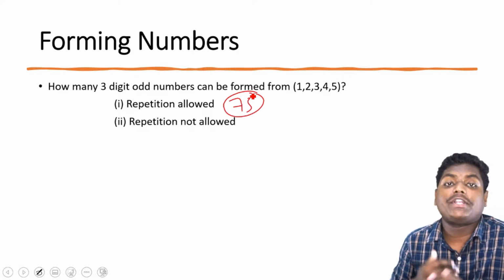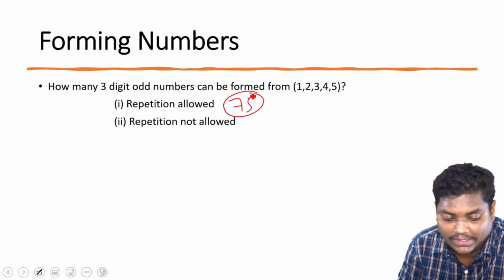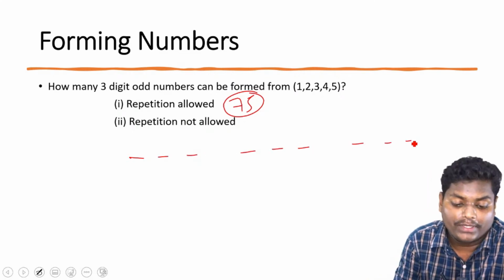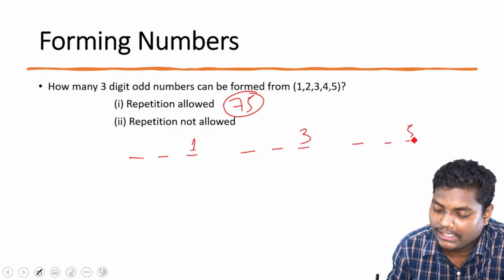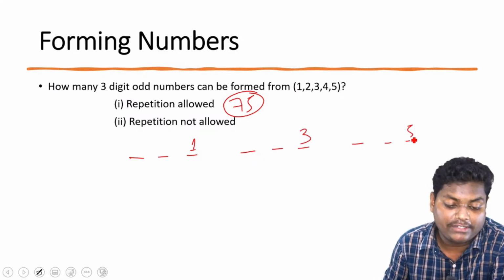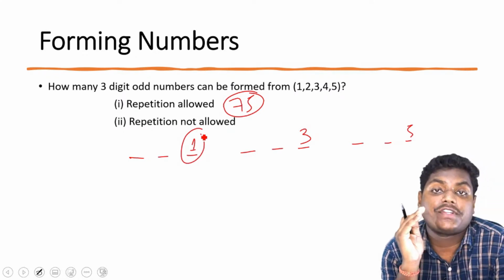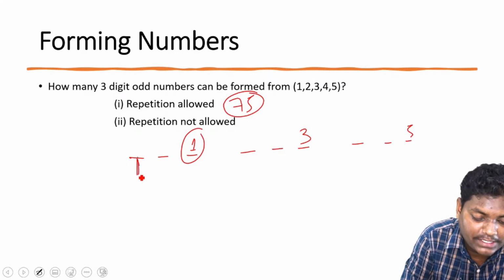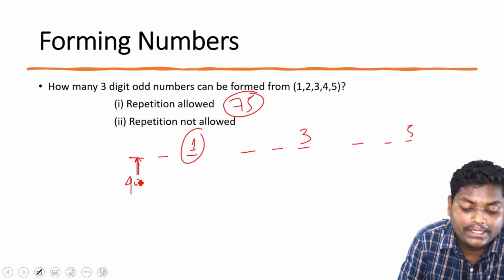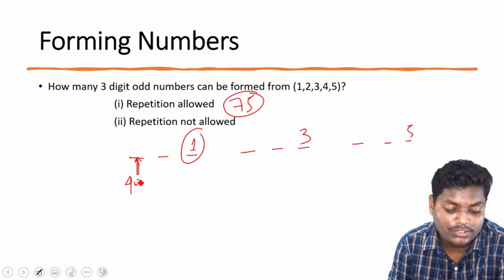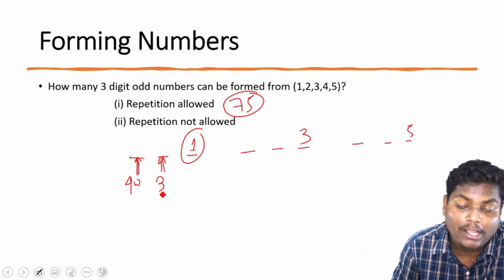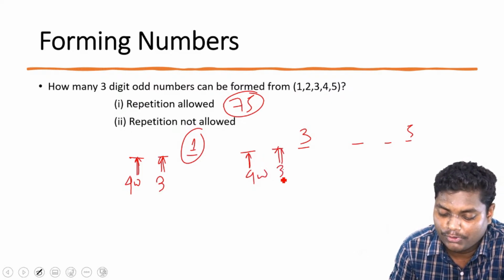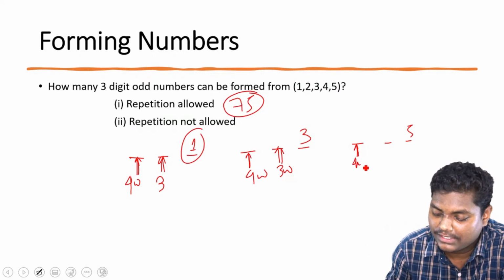Now let's see when repetition is not allowed. The similar thing we can do. We can have this 3 setup. We can select 1 here, 3 here, 5 here, because these are the 3 odd numbers that we have. Now we have restricted one number, so how many more numbers are available to fill the first place? 4 more ways. Since 2 numbers are now gone, we have 3 more ways for the next place. Similarly for the other cases, 4 ways and 3 ways.